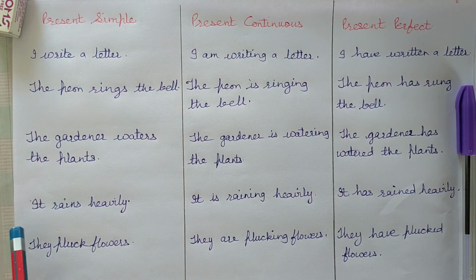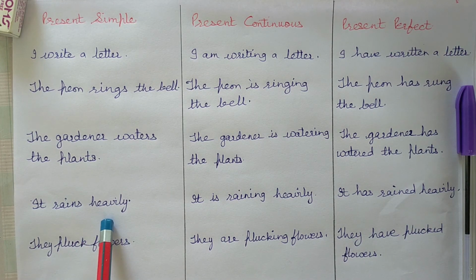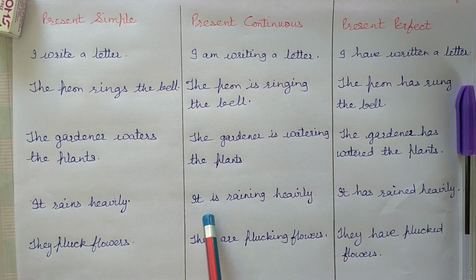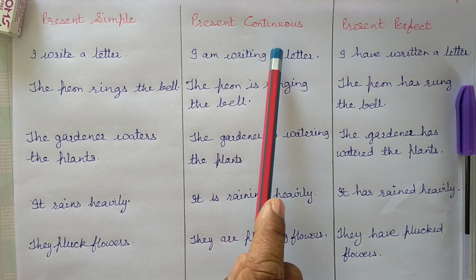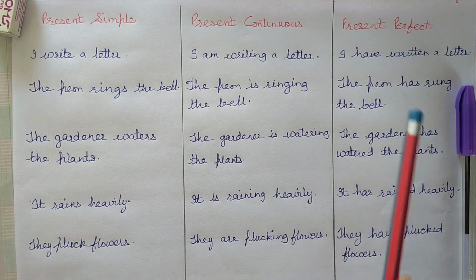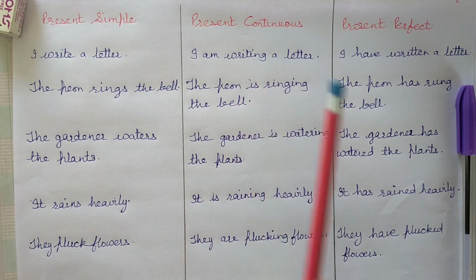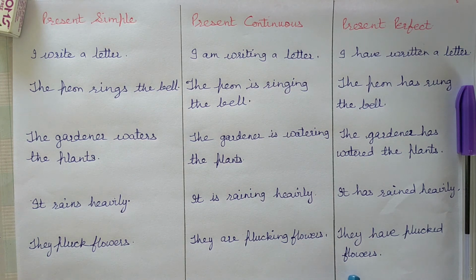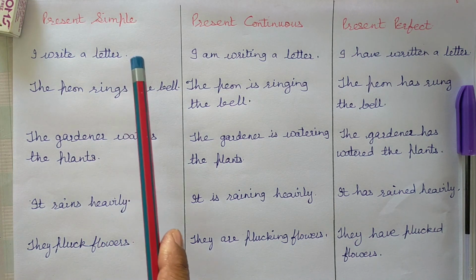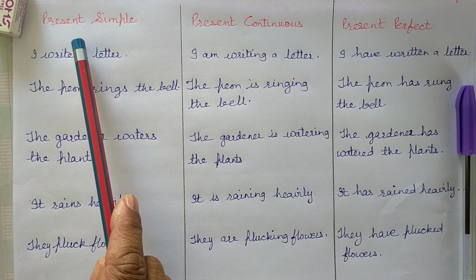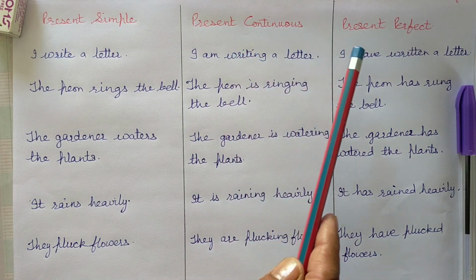Present perfect. It rains heavily. Simple present tense. It is raining heavily. Present continuous. It has rained heavily. Present perfect. They pluck flowers. Present simple. They are plucking flowers. Present continuous. They have plucked flowers. Present perfect tense. So here are some sentences that will make you clear about the three tenses: present simple, present continuous and present perfect.